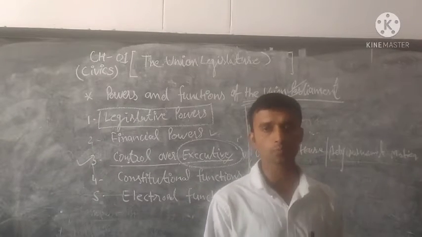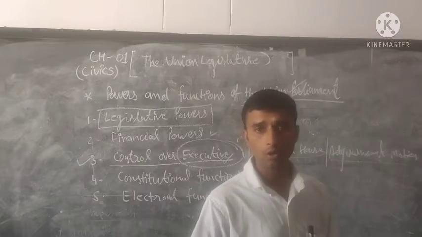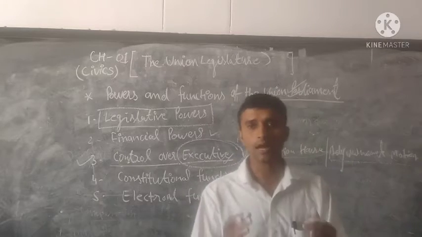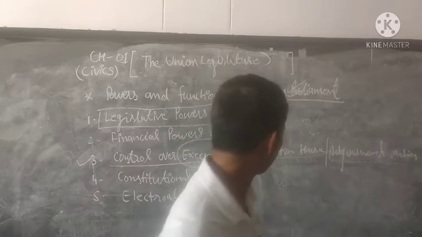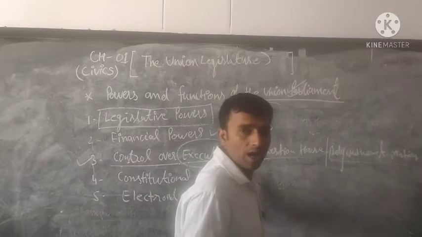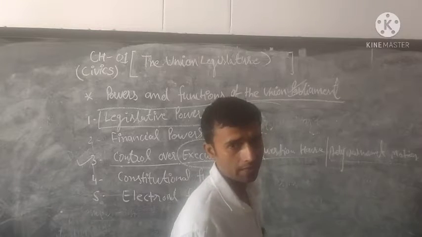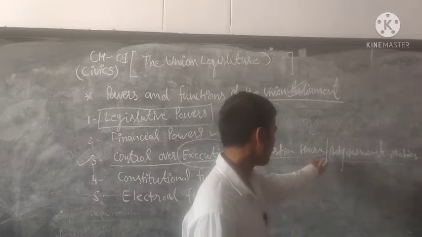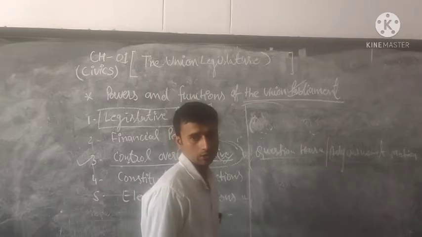This is known as the adjournment motion. Through the adjournment motion, the Parliament draws the attention of the government to urgent national important matters. So this is also a weapon. Through these weapons, the Union Parliament controls the executive.